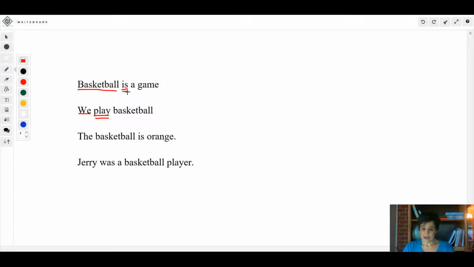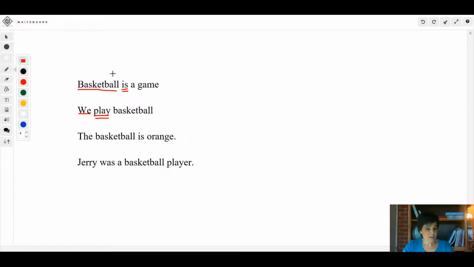In the sentence with the linking verb, is is a linking verb. A linking verb links something, just like play is an action verb that shows an action. A linking verb is called that because it links the subject to another word that renames it or describes it in the predicate part. Remember, every sentence is divided into two sections, the subject and the predicate. So a linking verb links the subject to another word in the predicate, and this word might rename it or describe it.